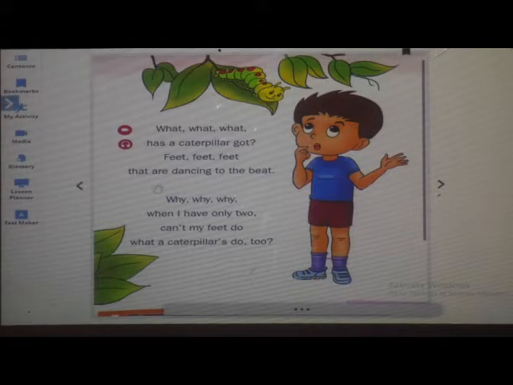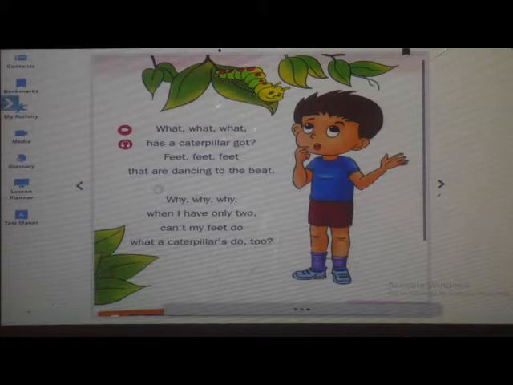Then he answers himself, that is, feet that are dancing to the beat. So what is the child saying? The child is saying that the caterpillar has got feet and they are dancing to the beat.